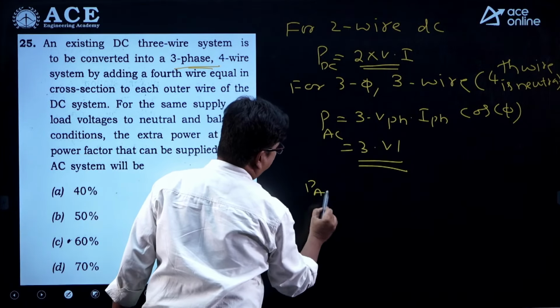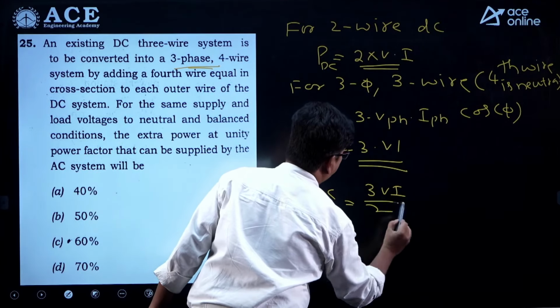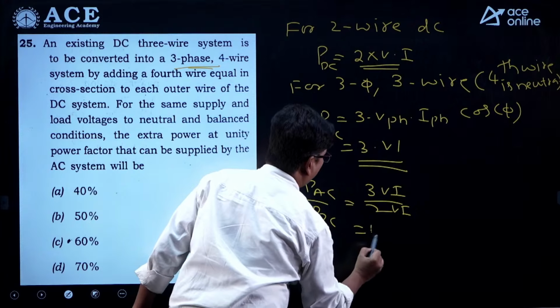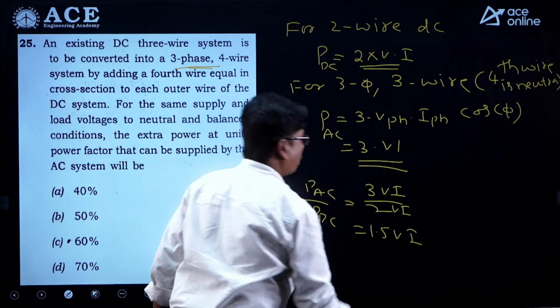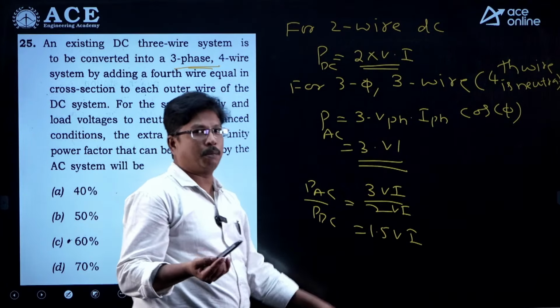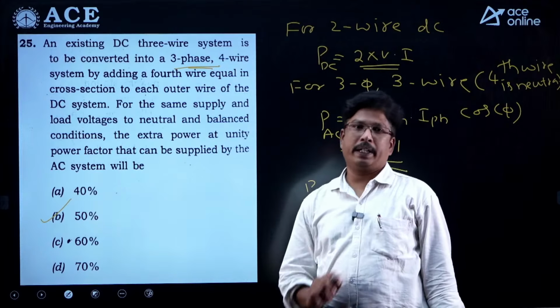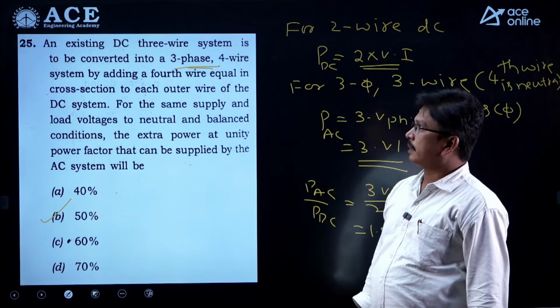What is P AC divided by P DC, students? It will be 3 VI divided by 2 VI, so it will be 1.5 times. So how much more? 0.5 more means 50% more. So you can transfer 50% more power with the 3-phase 4-wire system.